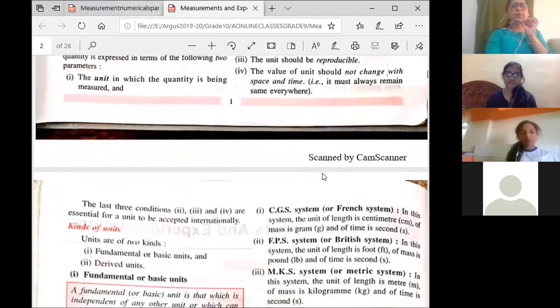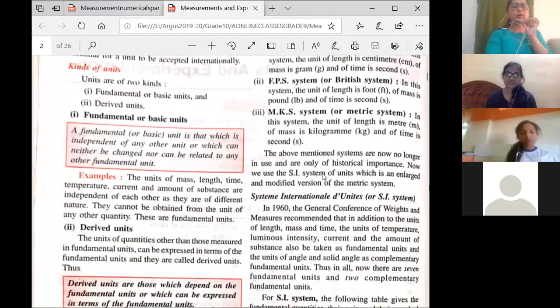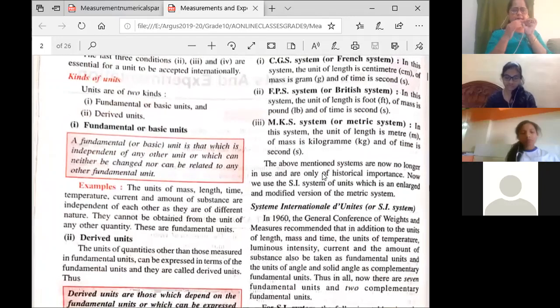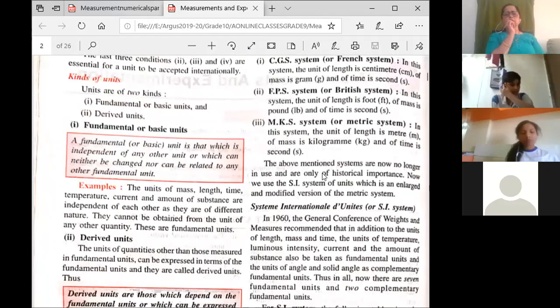Now we come to the types of units. Very important: fundamental units and derived units. You've already done this in grade 7, right? So what are fundamental units? Yes, ma'am. Yes, fundamental units are those units which do not depend on any other unit. So you have got mass, you have got time, okay, you have got so many other units. They do not depend on any other unit. So they are called fundamental units. Time does not depend on any other unit, okay.